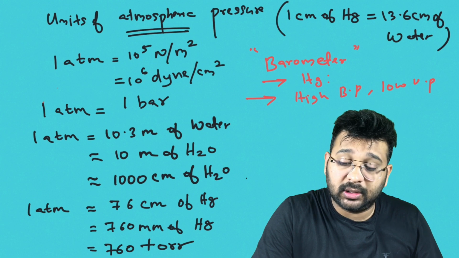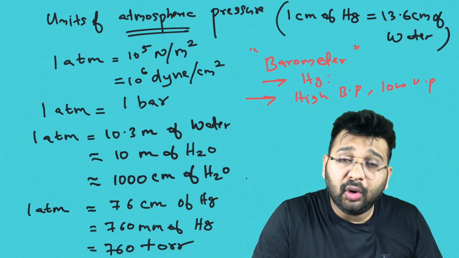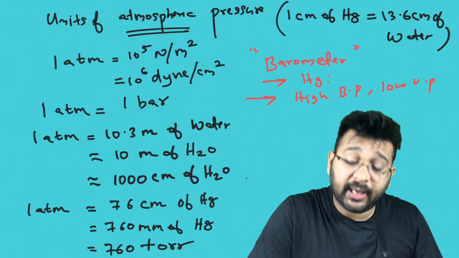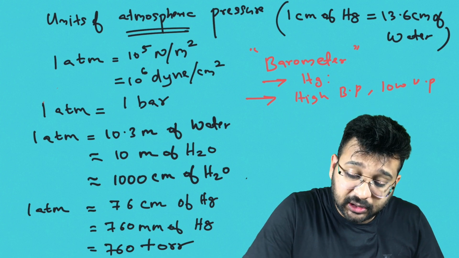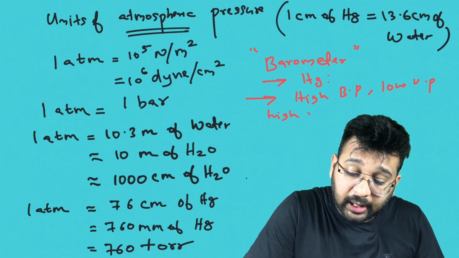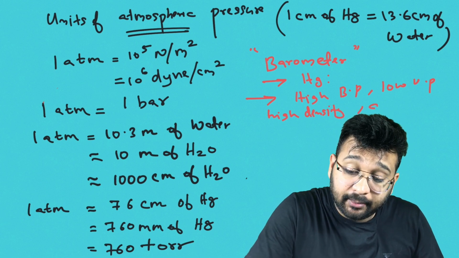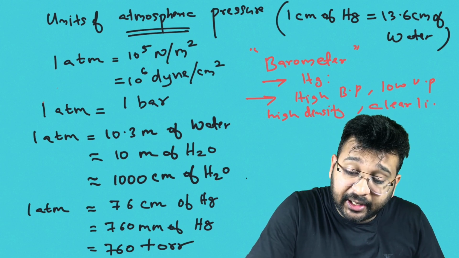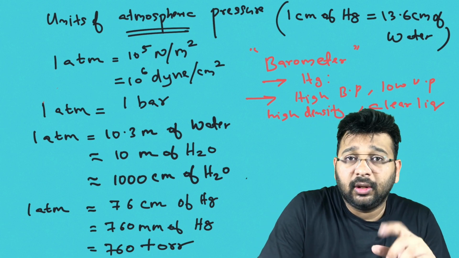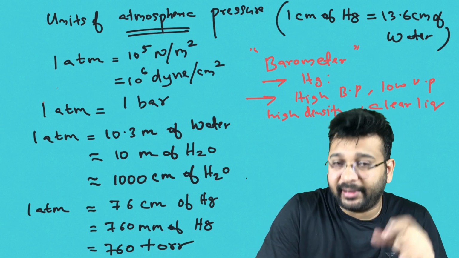These are two important points. It also has high density, and moreover it is a clear liquid. That's the most important thing, because when you measure a certain thing, it should be clear.